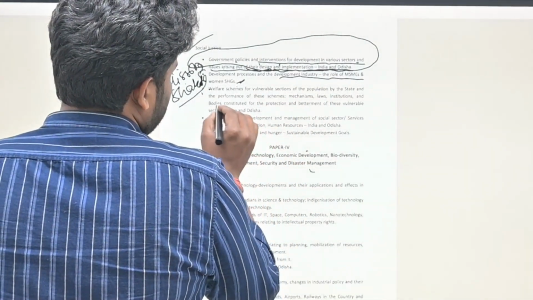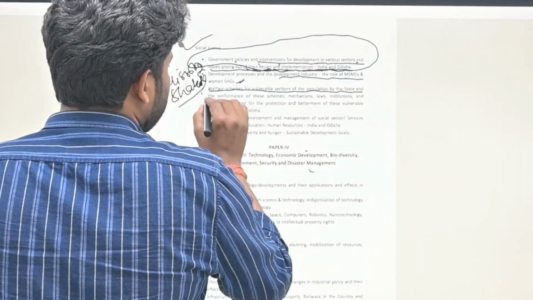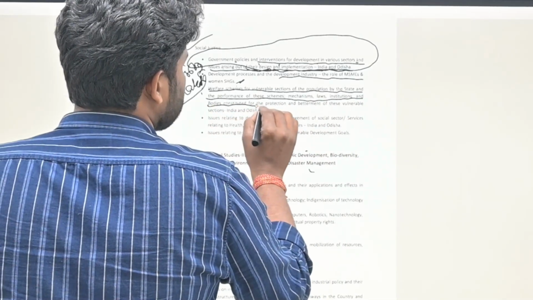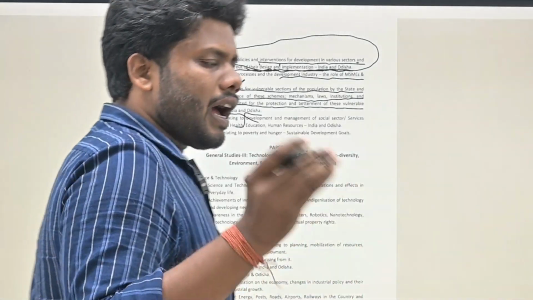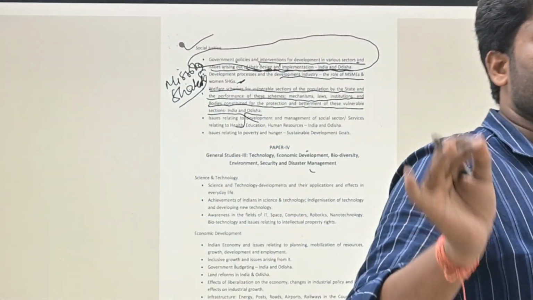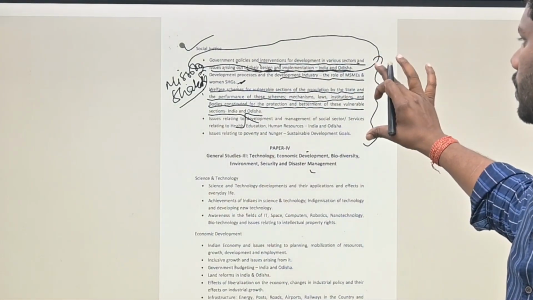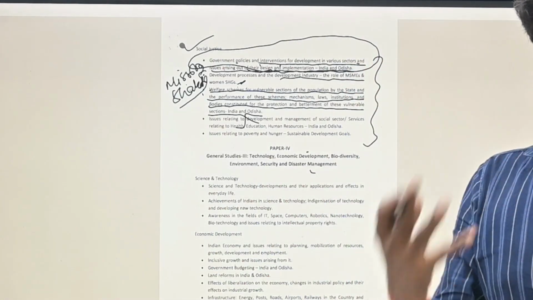Next one is welfare schemes for vulnerable sections of the population by the state, performance of the schemes, mechanisms, laws, institutions and bodies constituted for the protection and betterment of these vulnerable sections, India and Odisha. I told you about the Mo Jungle Jami principle. This is purely based on the schemes section and how it is helping the people.